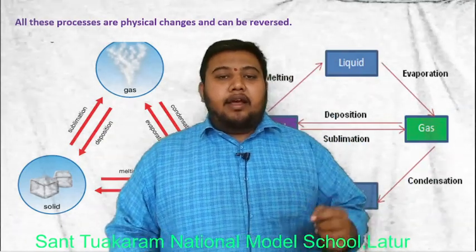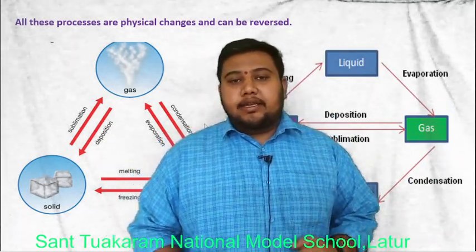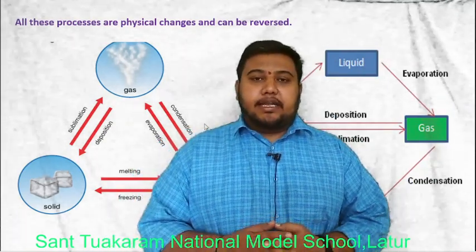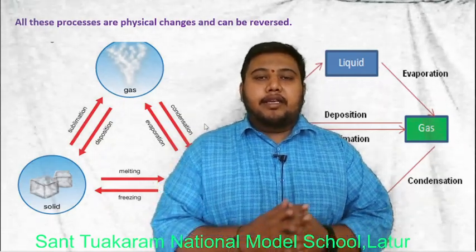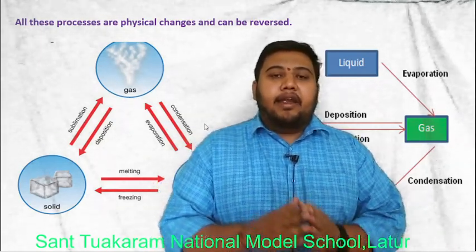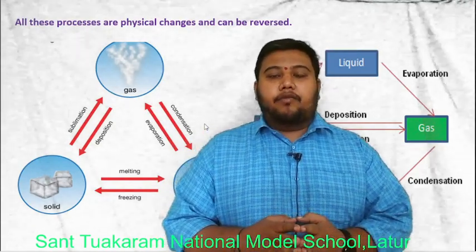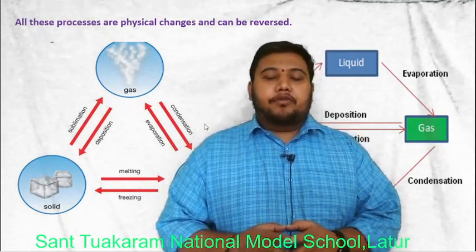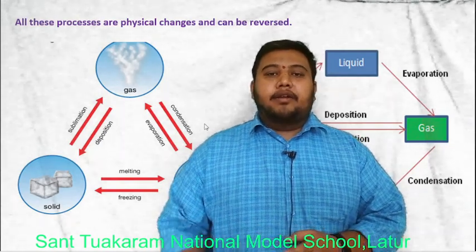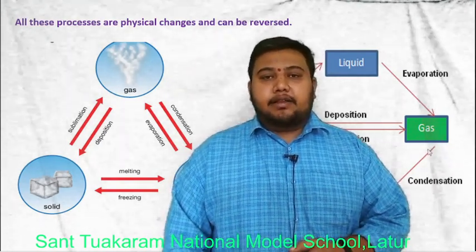All these are reversible processes and physical changes. So these are the ways we can change the state of water. The rest of the things we'll discuss in the next session. Thank you so much.